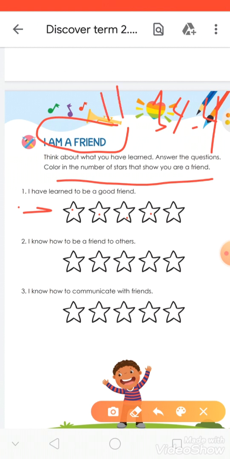Number 2, I know how to be a friend to others. If you know how to be a friend with others, now you will color the stars. Number 3, I know how to communicate with friends. If you learned it, you can color the stars.